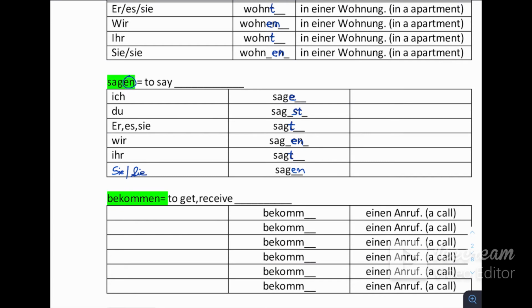Another example, kommen means to come. Okay, now with ich, du, er, sie, okay, wir, ihr, sie and Sie. Now with ich, what is the ending? E. With du, st. Er sie es kommt. Wir kommen. Ihr kommt. And sie, Sie kommen. Okay, est t en t en. Est t en.